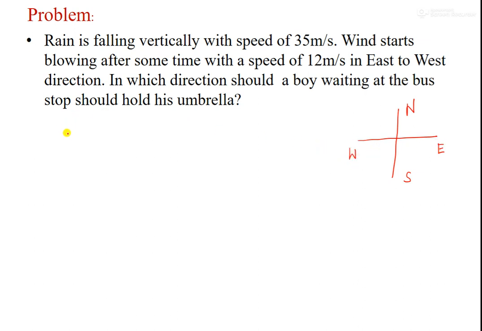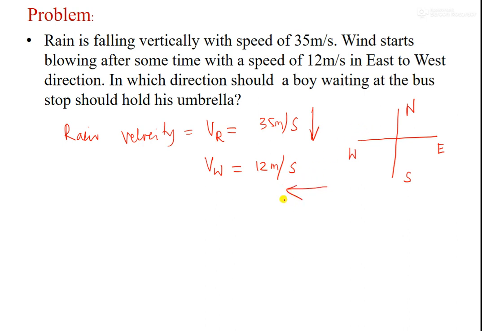What is given? The speed of rain, or rain velocity, which we can call VR, is 35 meters per second. And the wind velocity is given as 12 meters per second, with a specific direction. Rain will fall only in this direction, and the wind is given as east to west.